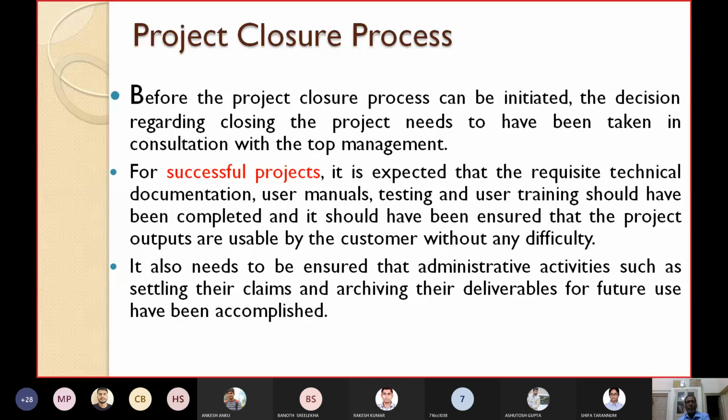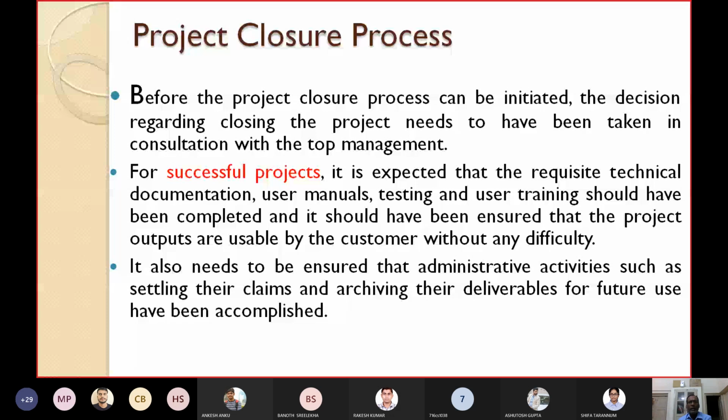They should be properly completed, and it should be ensured that the project outputs are usable by the customer without any difficulty. Since the project is going to be closed, proper testing is already done and proper training is given to the client side. So it should be ensured that the outputs of the project can be properly used by the customer without any difficulty.